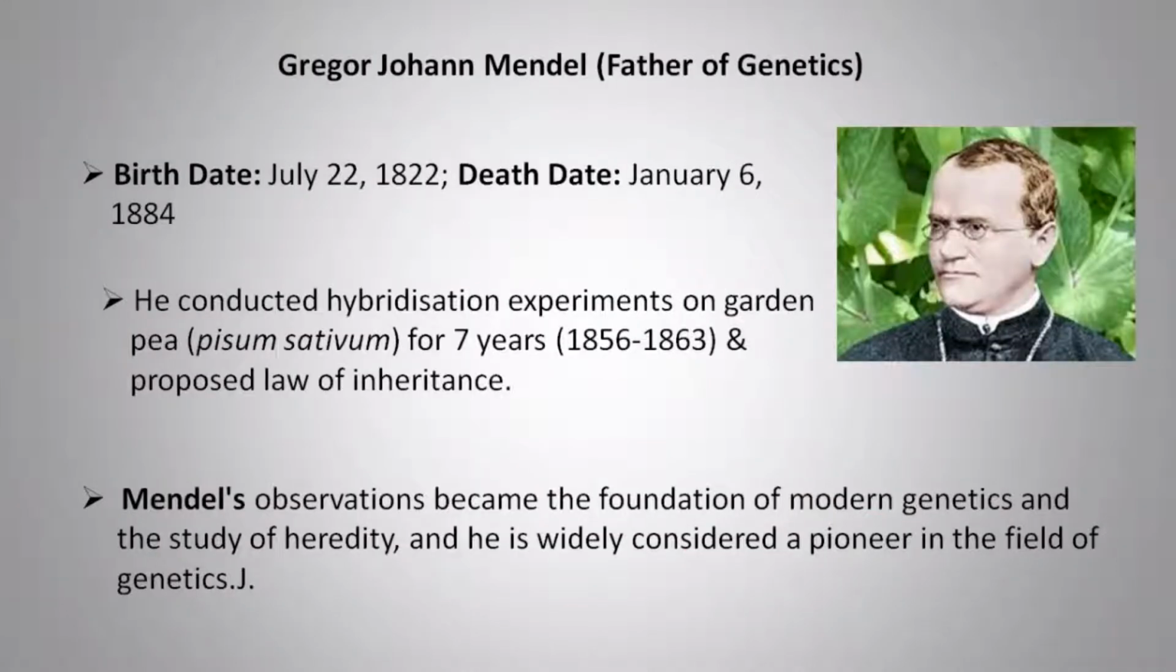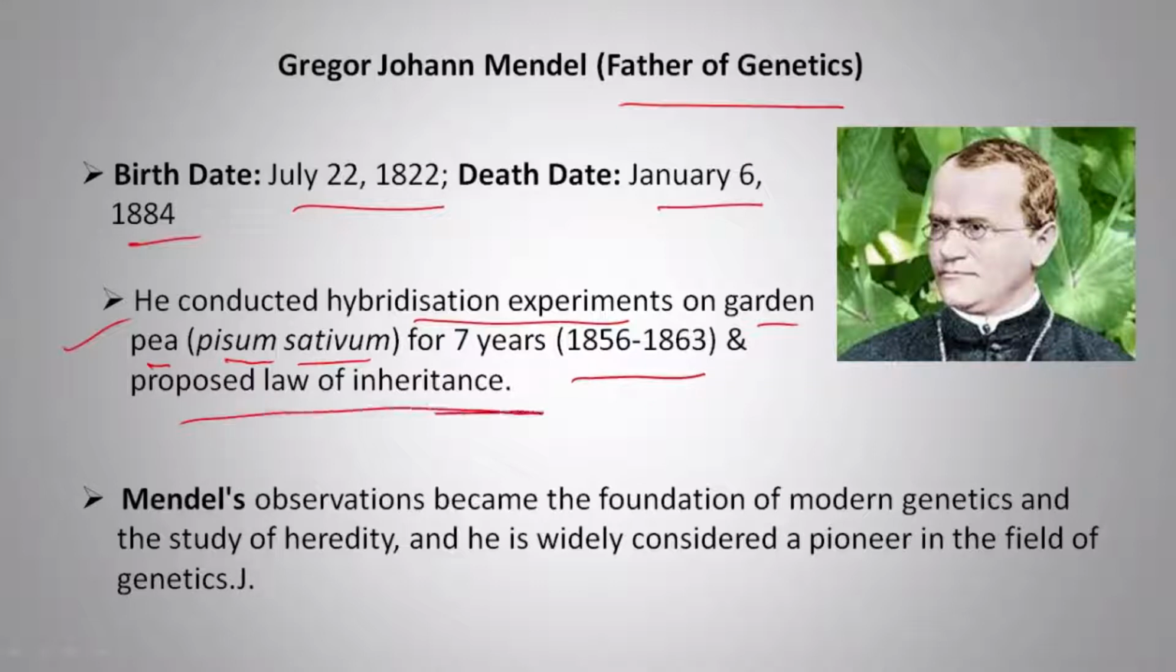This is the photo of Gregor John Mendel, who is known as the father of genetics. He was born on July 22nd, 1822, and lived till January 6, 1884. He conducted hybridization experiments on garden pea, scientifically known as Pisum sativum, for 7 years from 1856 to 1863, and he proposed the laws of inheritance. Mendel's observations became the foundation of modern genetics and the study of heredity, and he is widely considered the pioneer in the field of genetics.